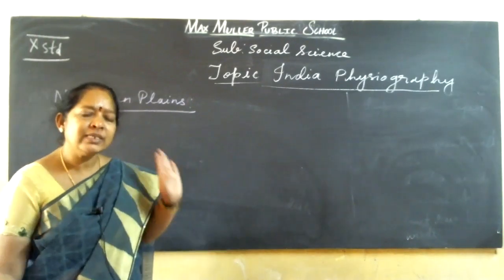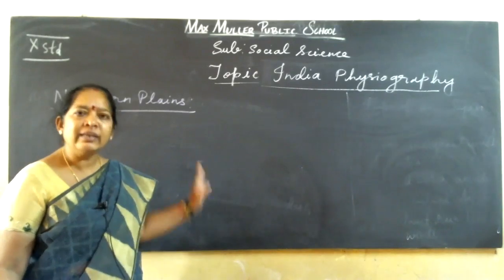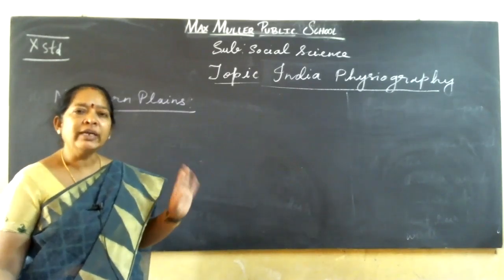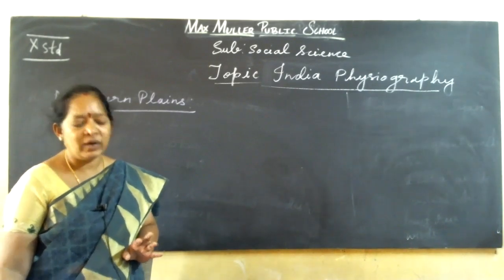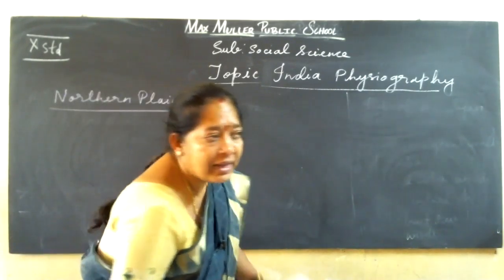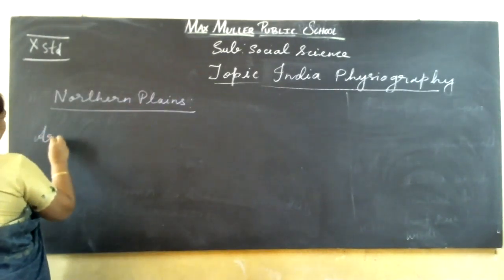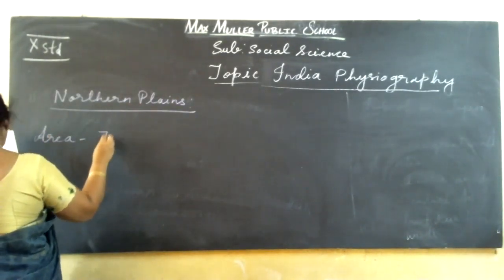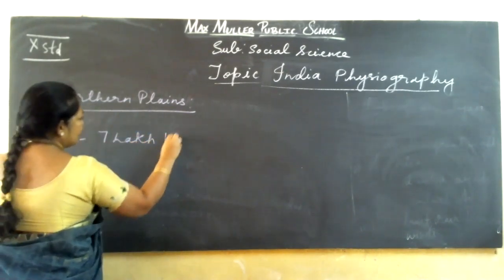And here this alluvial tract which is there in the northern plains is one of the largest alluvial tracts in the world. And the area which it covers is 7 lakh square kilometers.